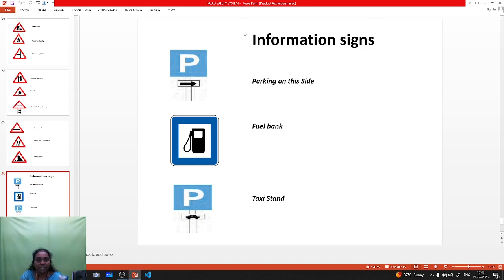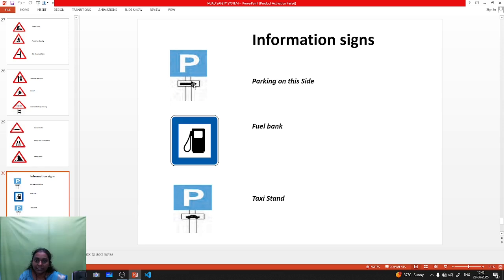Okay, next one is the information sign. Information signs are indicated only in blue color. This sign is for a fuel bank. Then one is parking on this side. If you are parking your vehicle in some other area, you can see this type of blue colored board. Okay, this is an information sign.